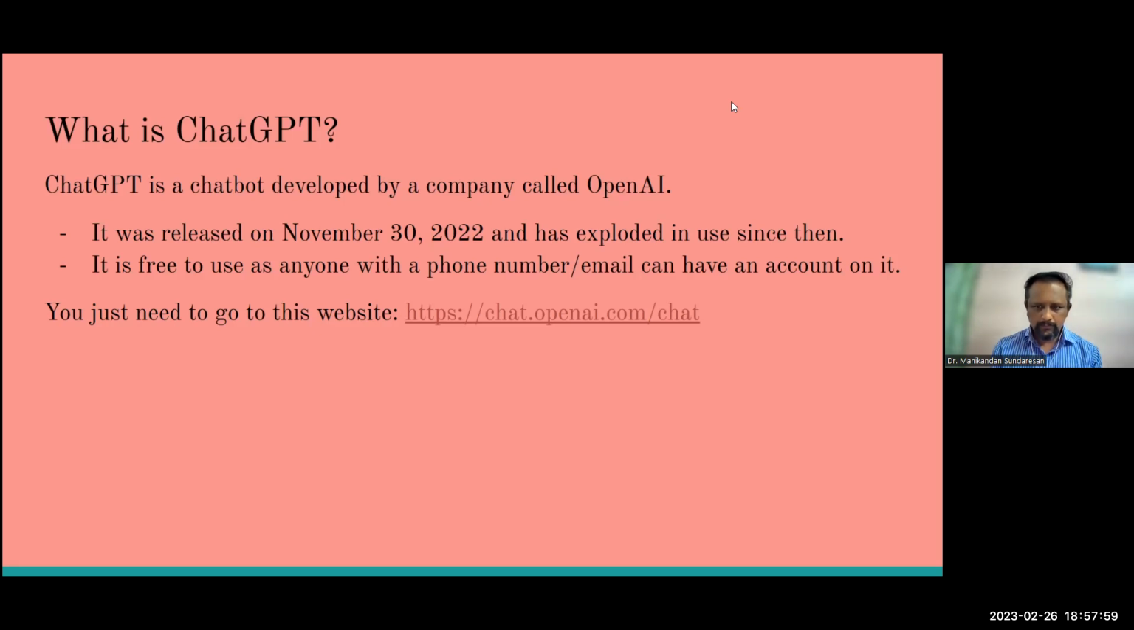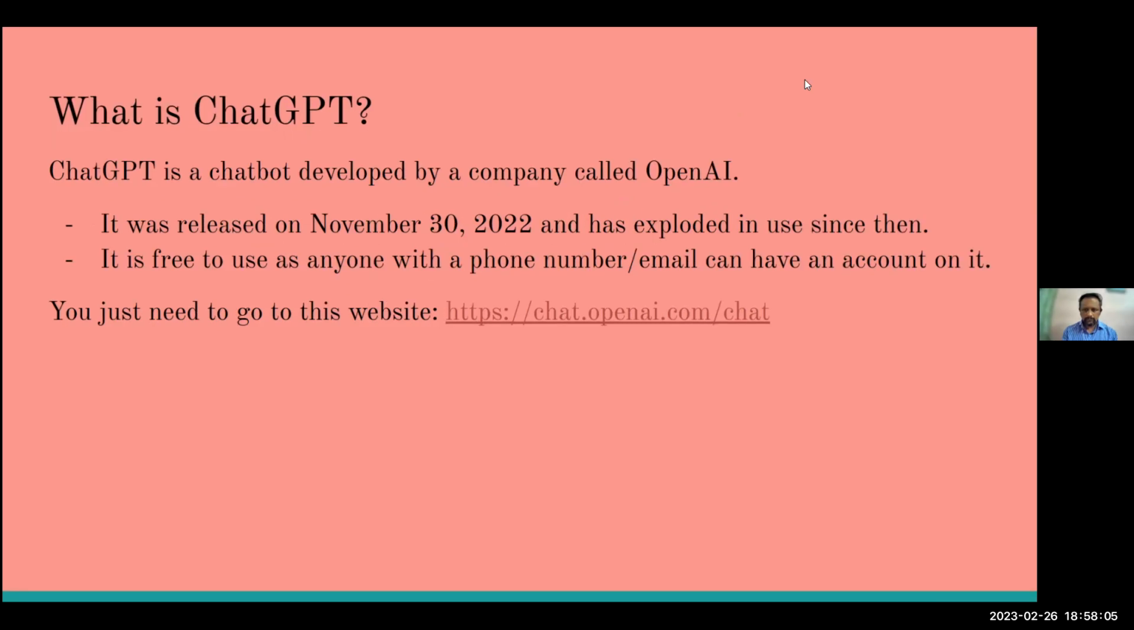It's now very common to use, mainly because it is free for anyone to use with a phone number or email. If you have one of those two things, then you can have a ChatGPT account, making it very accessible. It's very open, and that's why a lot of people are now using it. It's very useful. You just need to go to this website here, and we'll later look at some of the features of ChatGPT on the website.